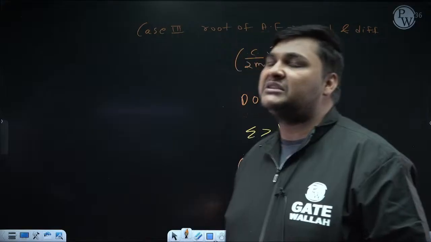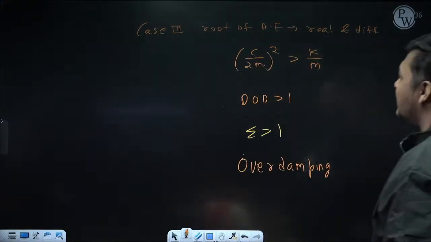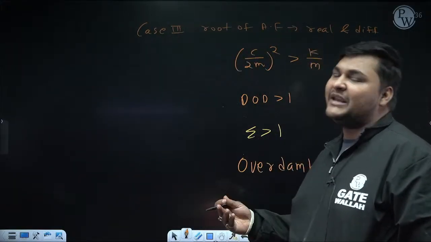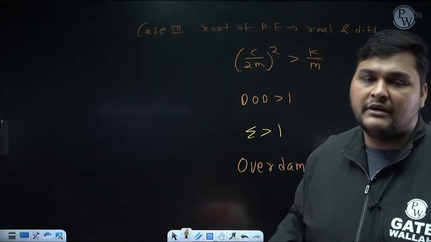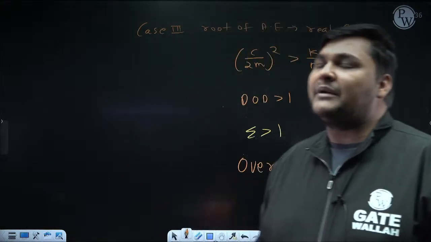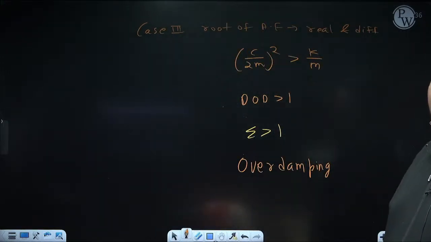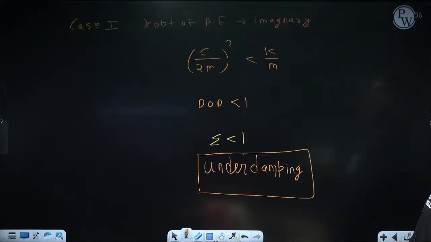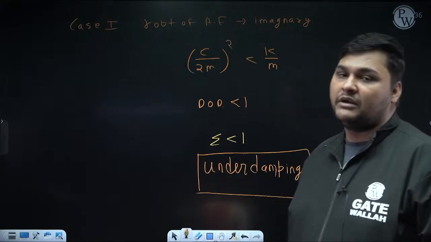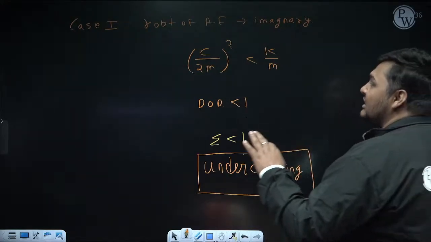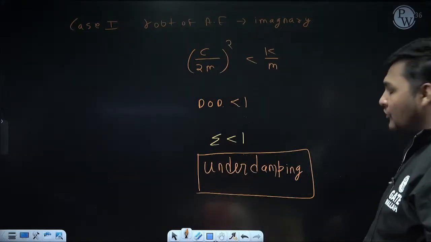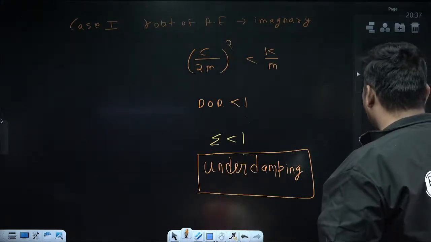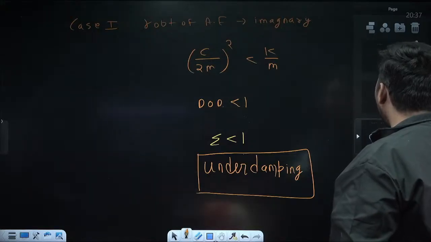Now, from an exam point of view, sometimes questions come: what is the type of damping? In that case, simply calculate zeta. If zeta is less than 1, under damping; equal to 1, critical damping; greater than 1, over damping. That's it. But if the examiner asks what is the frequency of vibration, that question is only valid for case 1, because vibration is occurring only in case 1, when it is under damping. So the discussion is more important for case 1. First I am discussing case 1. But before that, what am I doing now?